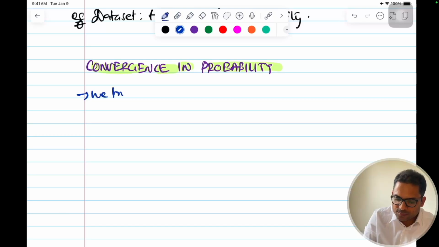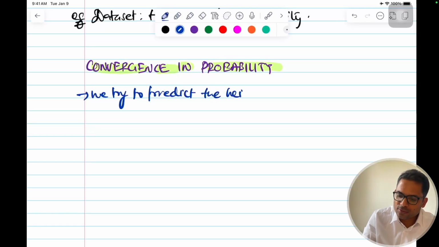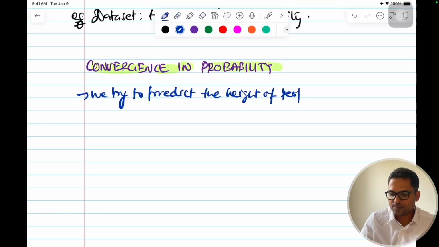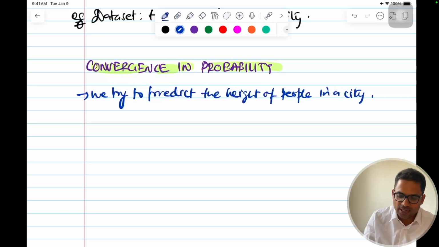We try to predict the height of people in a city. That was the example. Same example, let's continue with that. So we are given data in batches.